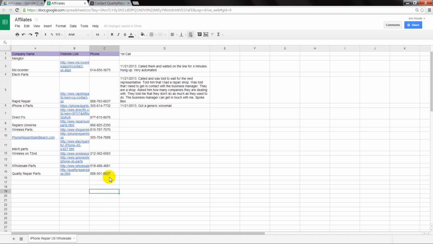Let's just check real quick to see if there's any duplicates. You can check by hitting Control F and pasting it right in there. Nope, no duplicates. That's all we need to do.